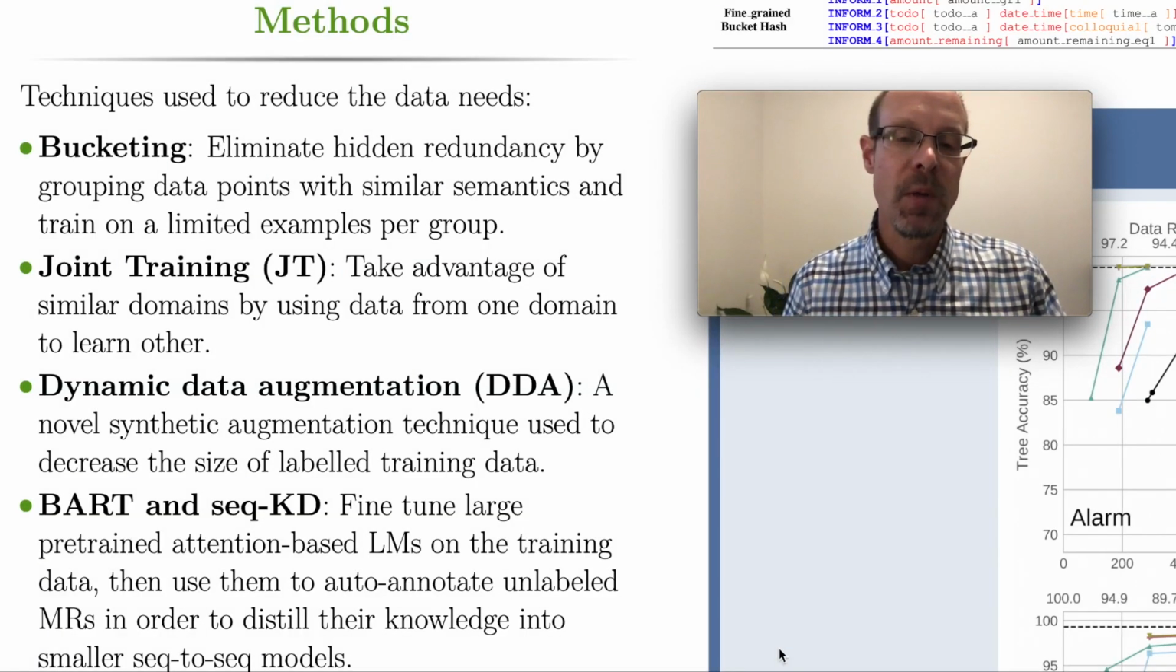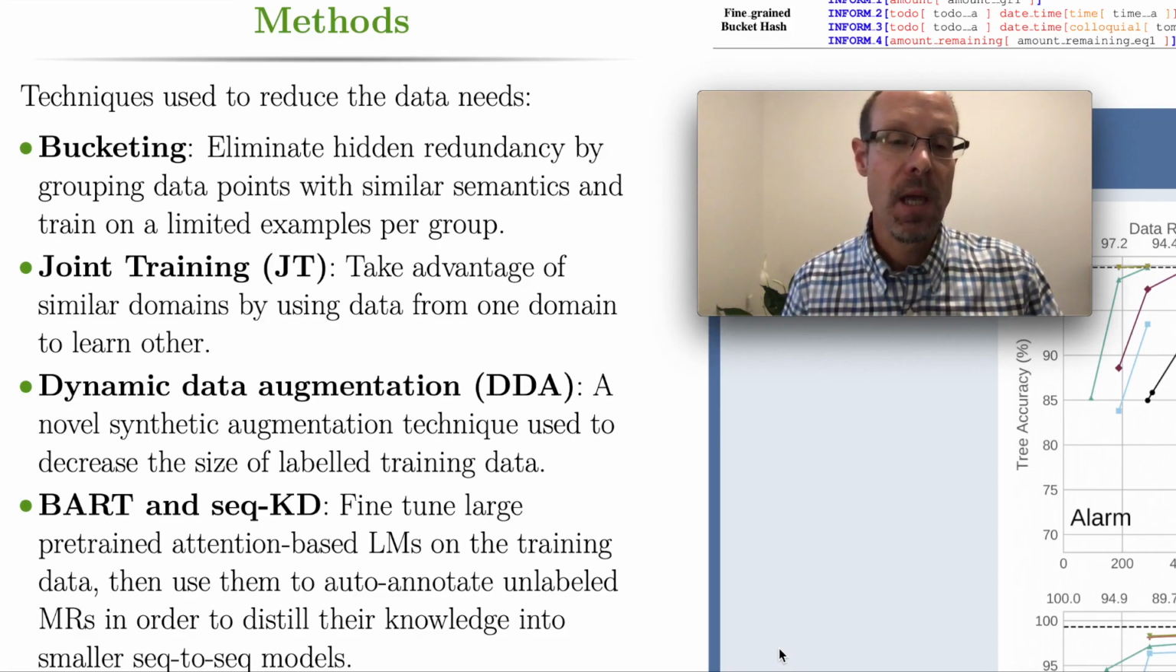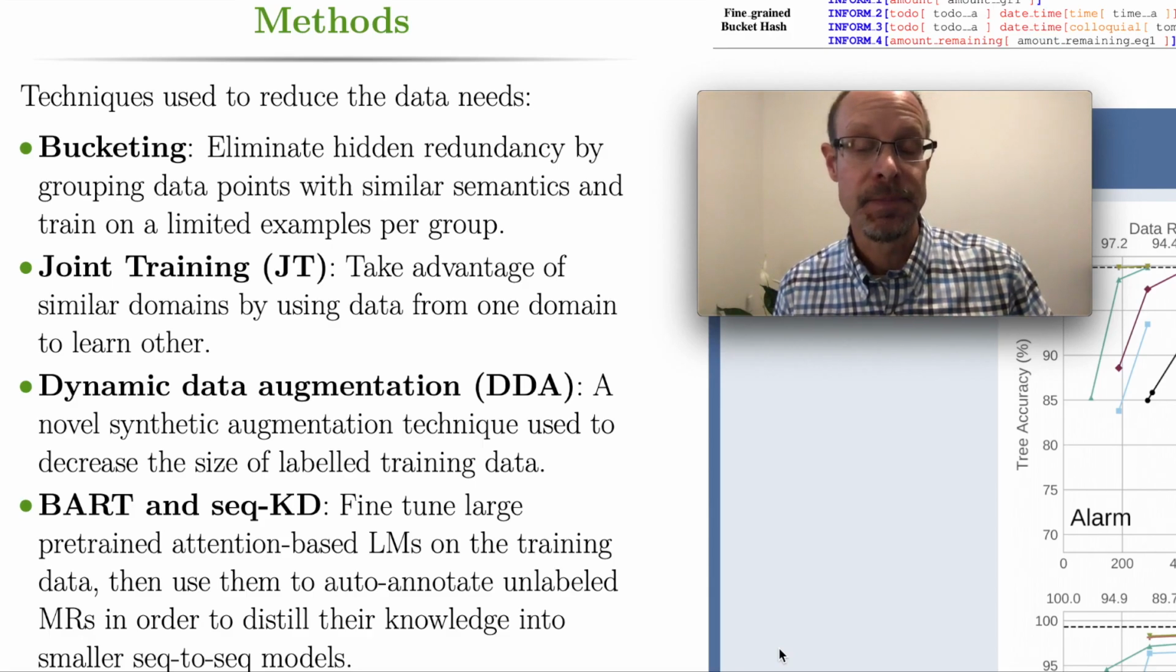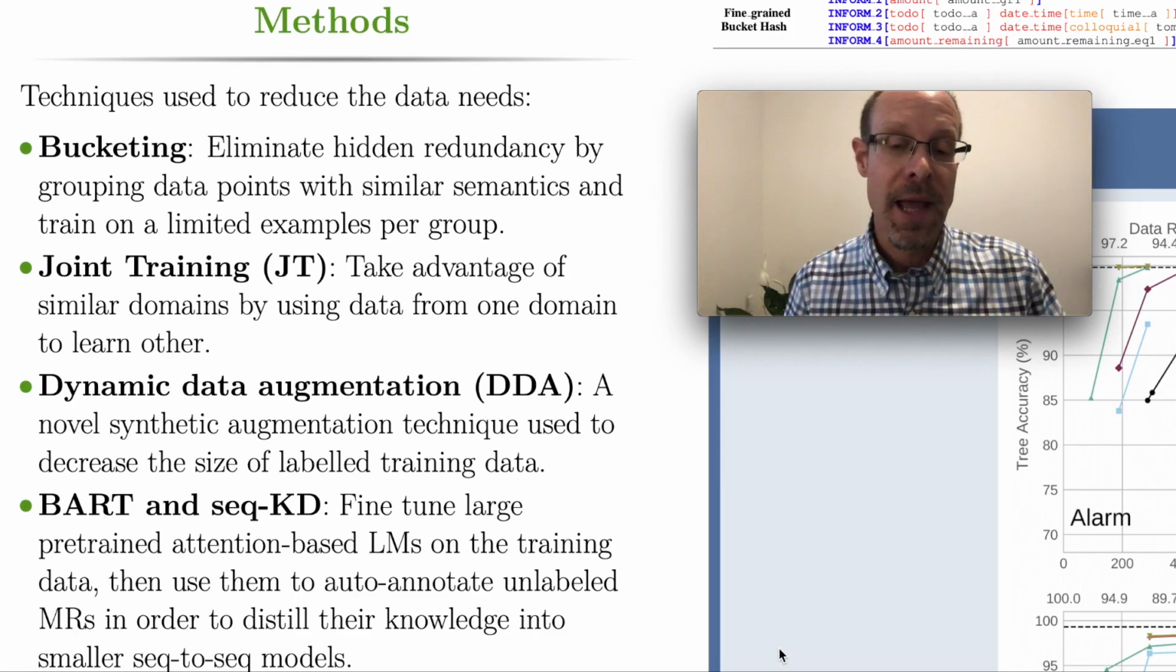With bucketing, we just use one or a few data points per bucket. Our second strategy for data efficiency is to simply train jointly across similar domains. Our third strategy is to dynamically augment the data by plugging in new slot values for the values found in the existing annotated data. Finally, our last strategy takes advantage of the BART pre-trained language model.